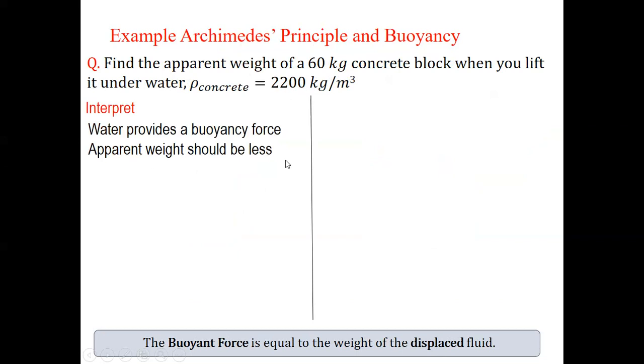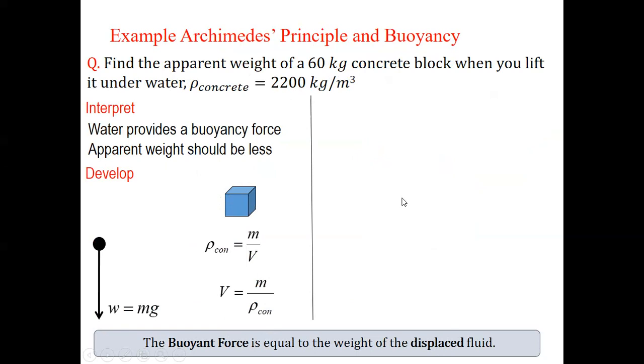See, this is the block, the concrete block. Density is mass by volume, or you can say volume is equal to mass by density. Correct? Now, weight will act downward and the buoyancy force will act upward.